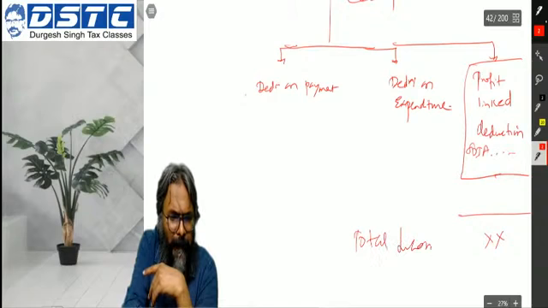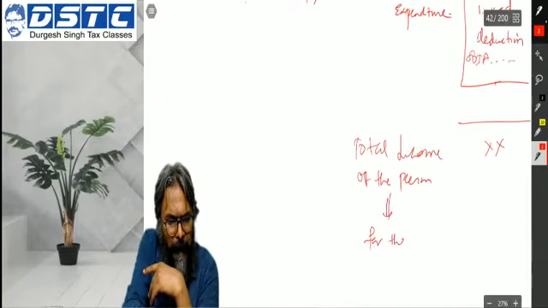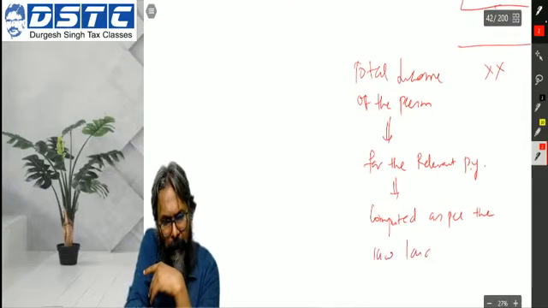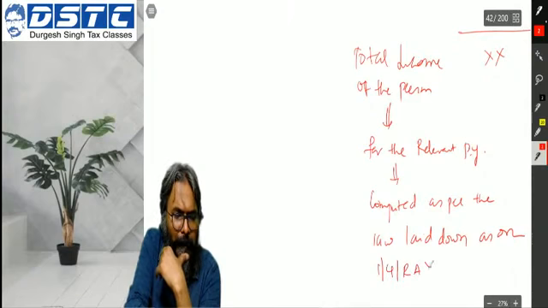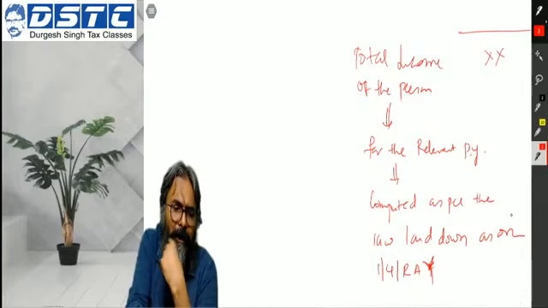Now, so after doing this deduction, finally what you get is the total income. Total income of the person, for the relevant previous year, computed as per the law laid down as on 1st of April of the relevant AY.